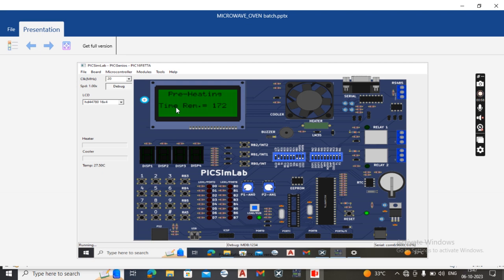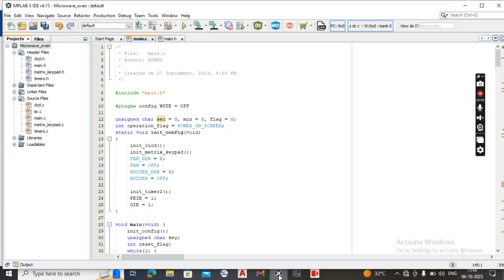Now my teammate will continue this presentation on the practical program execution. My name is Vijayavani. Now I am going to explain how the program is executed by using MPLAB XIDE and PIC SimLab.